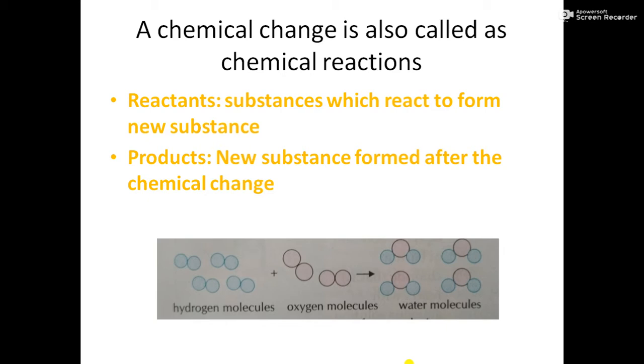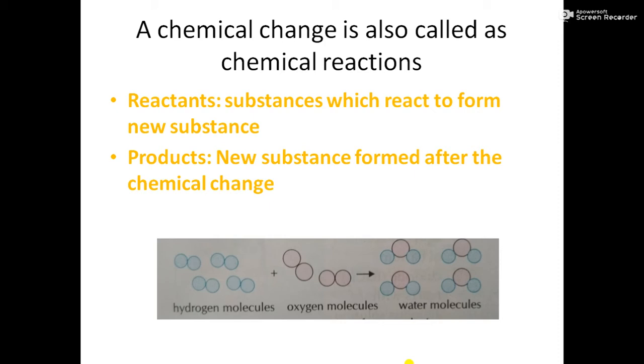So look at the picture below. We have two substances, hydrogen molecule and oxygen molecule. So hydrogen molecules and oxygen molecules are called reactants, and they combine together to form a new substance. So what do they form? Hydrogen molecule and oxygen molecule form water molecule, which is a totally new substance. So what is the water molecule?